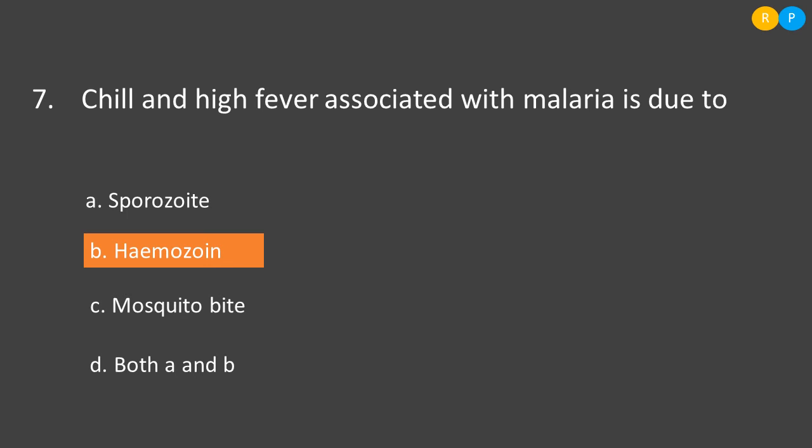Let us look at the options. Option A, sporozoite. Sporozoite is the first stage when it enters into the human body. Then option B, hemozoin. Hemozoin is the actual chemical responsible for chill and high fever. Then option C, mosquito bite. Mosquito bite is the initial stage. It will just inject the sporozoite into the human body. Then option D, both A and B. So the correct answer here is option B, hemozoin.